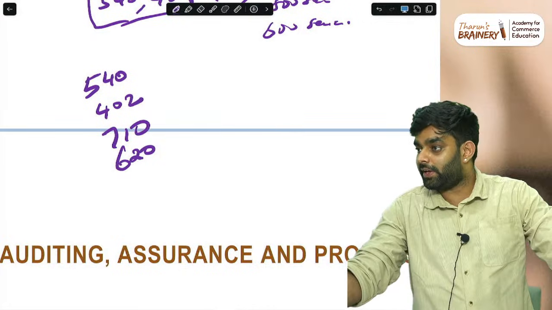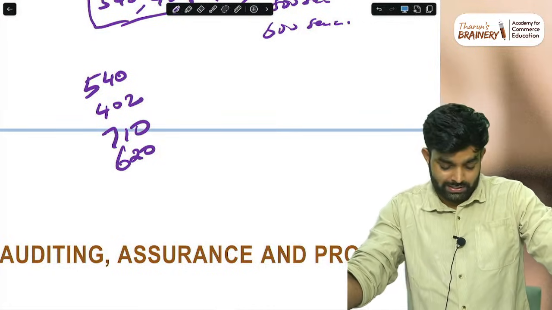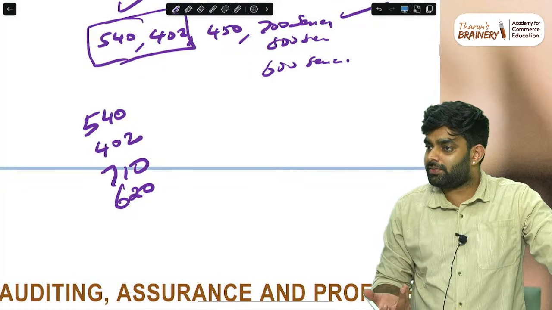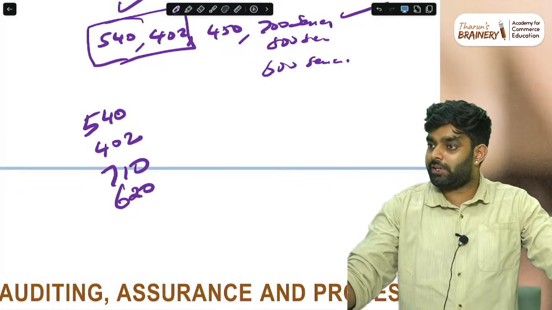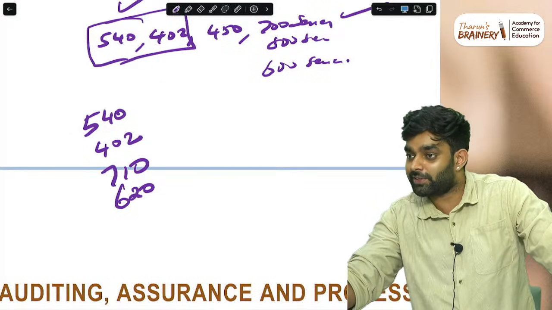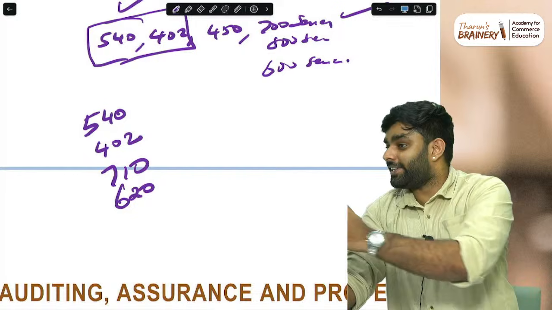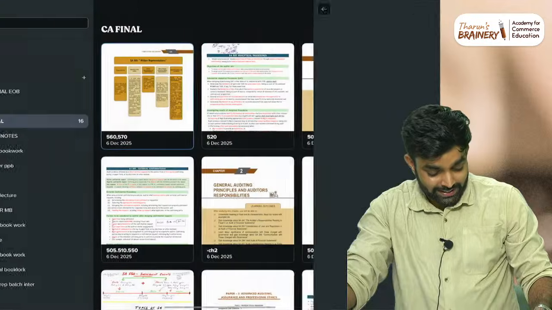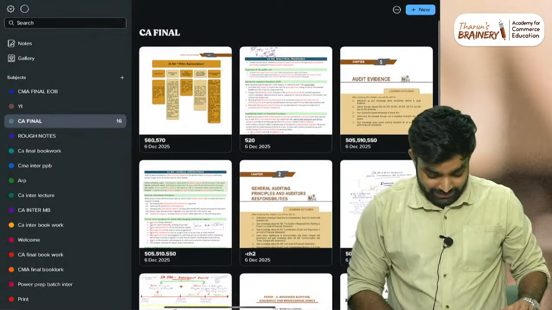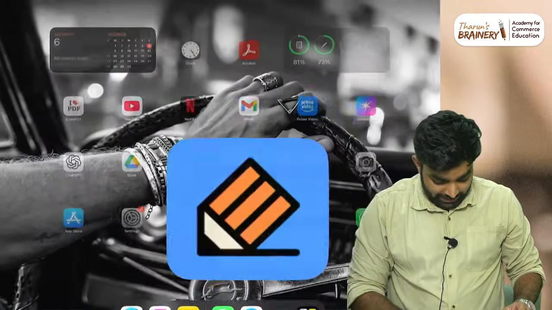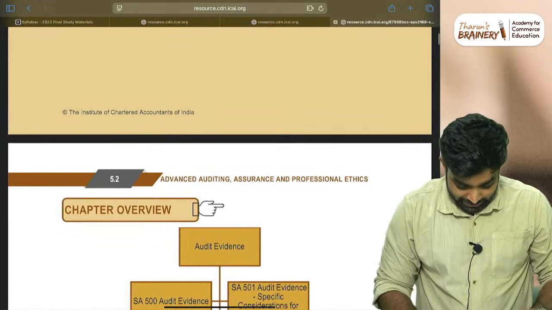Internal auditor, you know that, 610. Very easy. Auditor's expert is also simple. Like, for auditor's expert, you check objectivity and competence. Only 3-4 things are there. These small standards we can finish now itself. Whatever it is, I'll just show in the other inter subject. We'll take the study material and we'll do it.